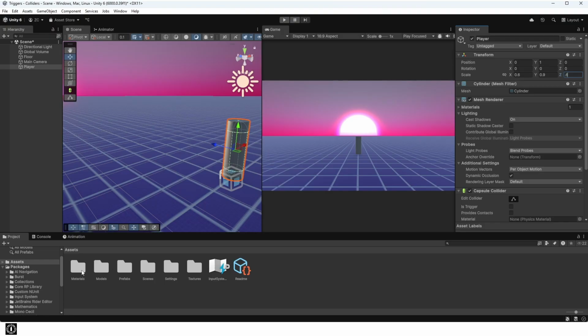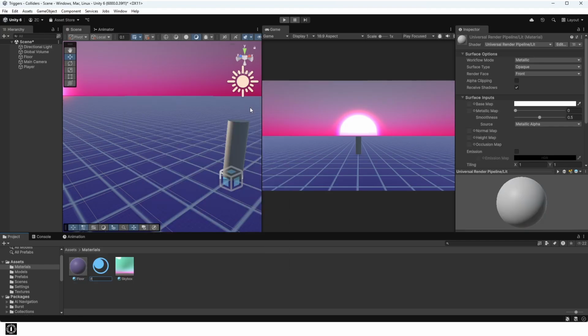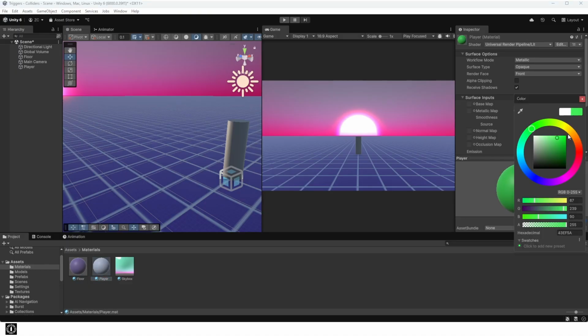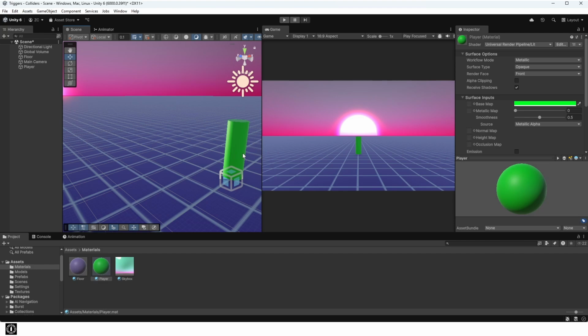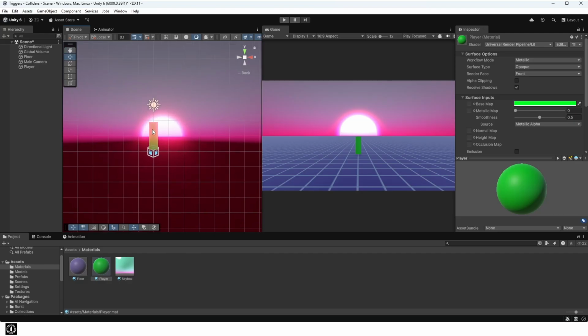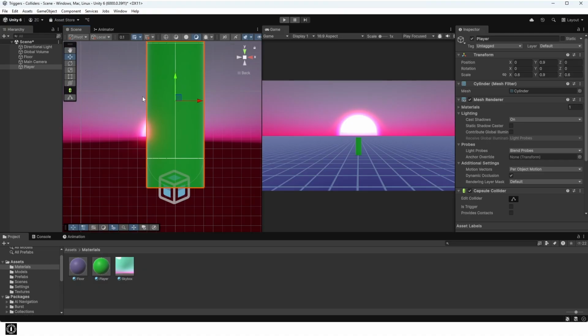Create a material and name it player. Make it the color you want and drag it onto the player object. Make sure that the player is sitting directly on top of the floor, then drag your main camera into your player object and adjust its position within the object.